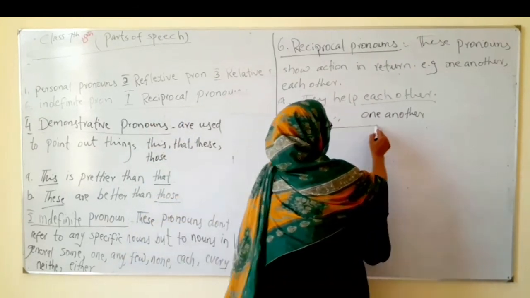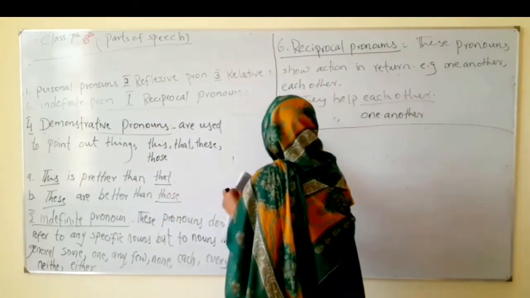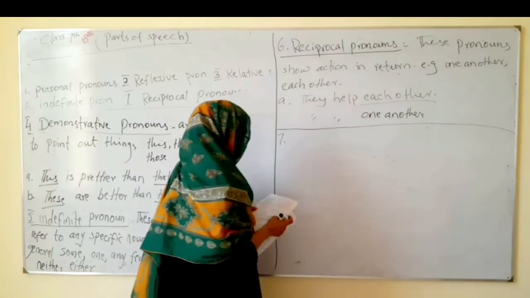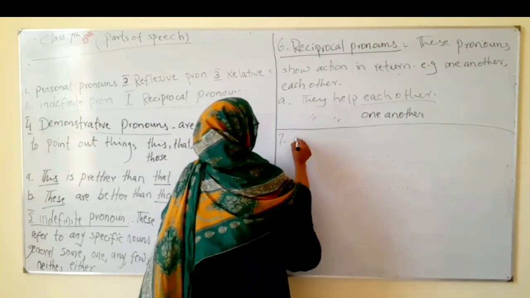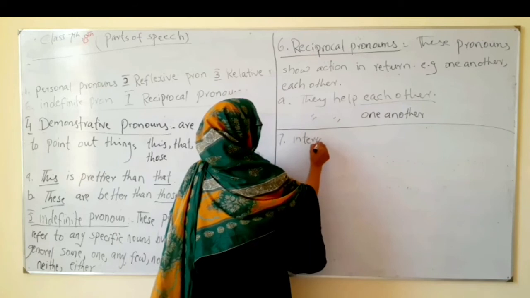And number 7 is interrogative pronouns. Interrogative pronouns, take the difference.